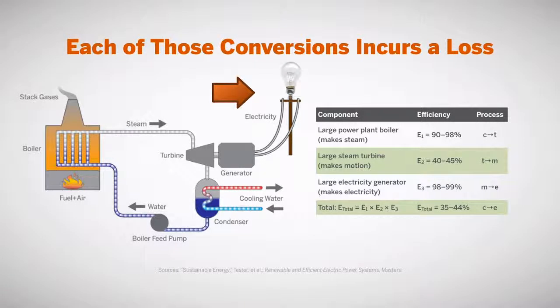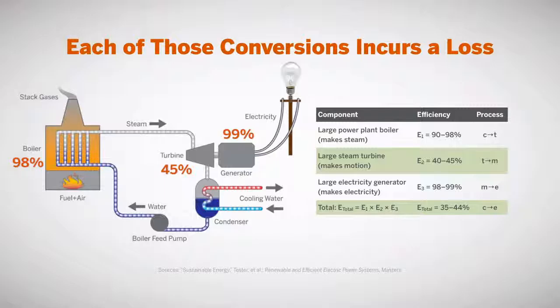If we look at just the power plant, the boiler has an efficiency of something like 90 to 98%. And that's a conversion from chemical to thermal energy. The large steam turbine has an efficiency of 40 to 45%. And that takes us from thermal energy, steam, to motion, spinning turbine blades. And the electricity generator has an efficiency of something like 98 to 99%, which is really efficient. And that takes us from motion, spinning magnets, to electricity.